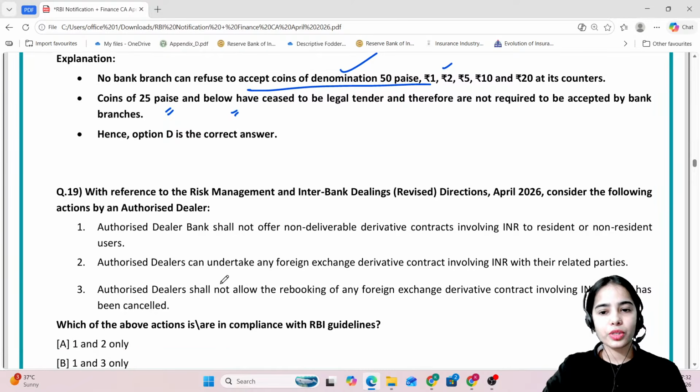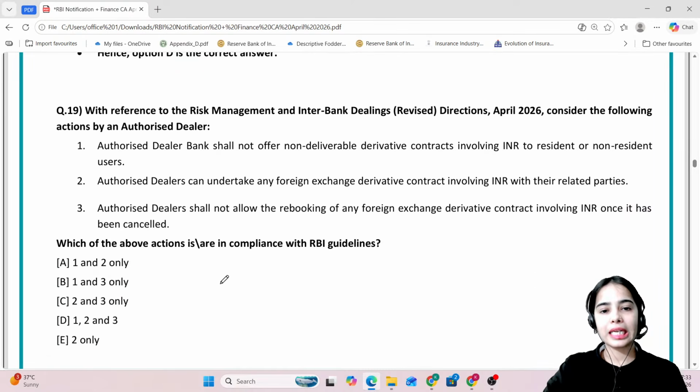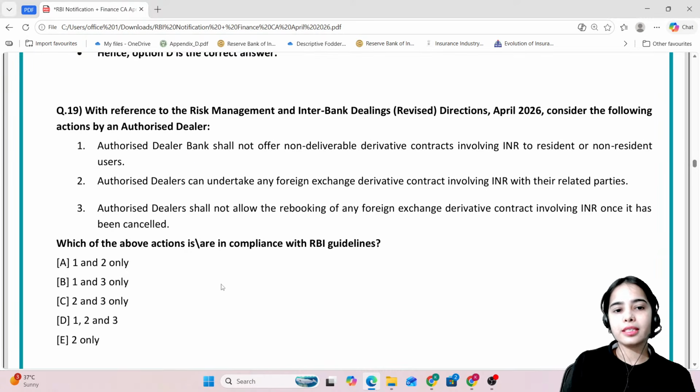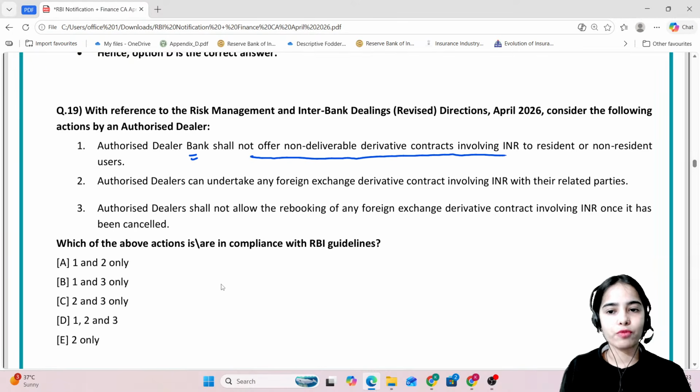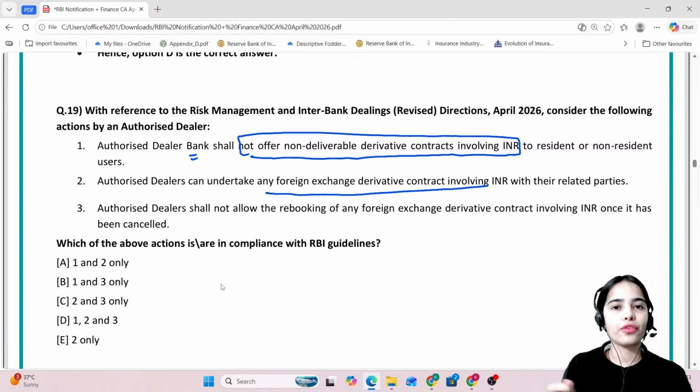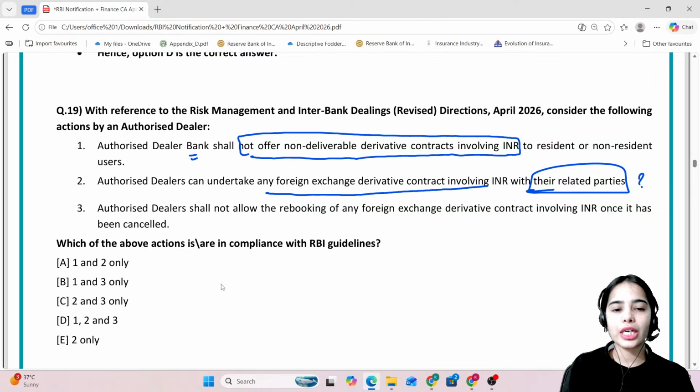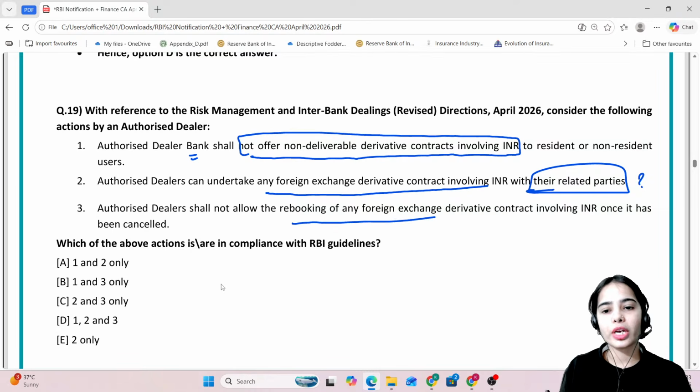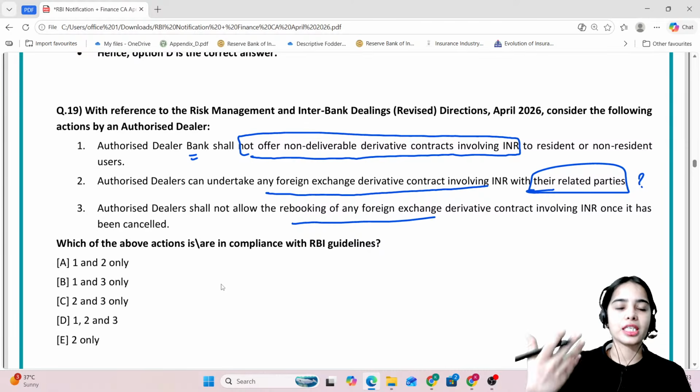Okay. Coming to the next question, with reference to the risk management and interbank dealings revised directions, consider the following actions by the authorized dealer. Authorized dealer banks shall not offer non-deliverable derivative contracts involving INR to residents and non-residents. Authorized dealers can undertake any foreign exchange derivative contract involving INR with their related parties. Authorized dealers shall not allow the rebooking of any foreign exchange derivative contract if it has been cancelled.